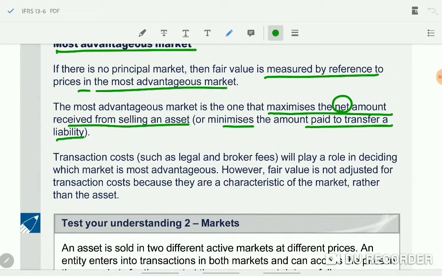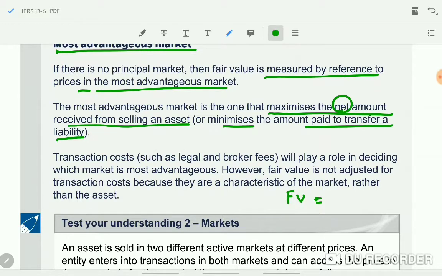We minus all the costs, but finally when we fix a fair value, we will not consider the transaction cost. We only take the price minus transportation cost. Otherwise, when we check the price in the most advantageous market, that is the net amount after all expenses. Clear, no?